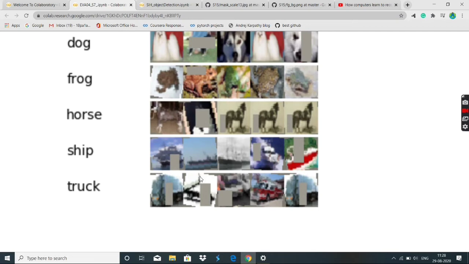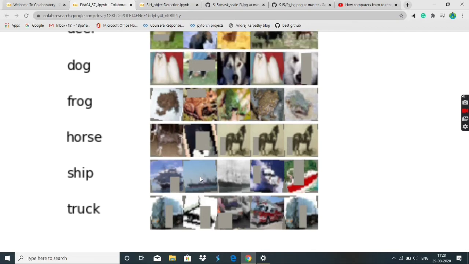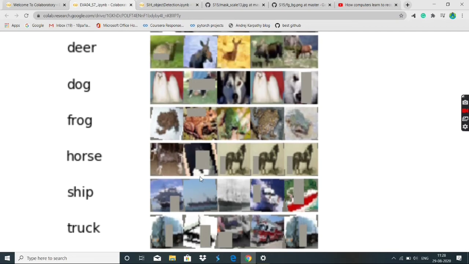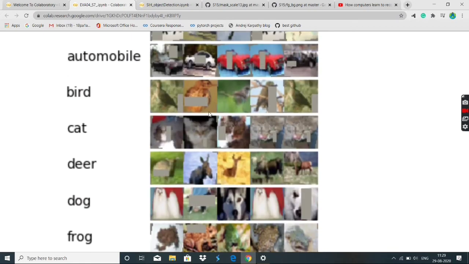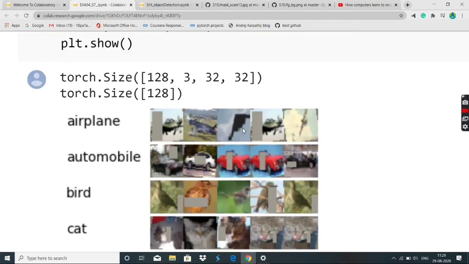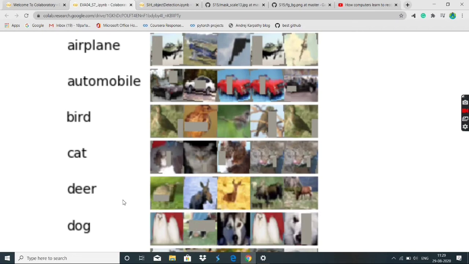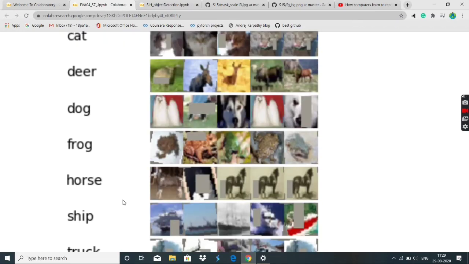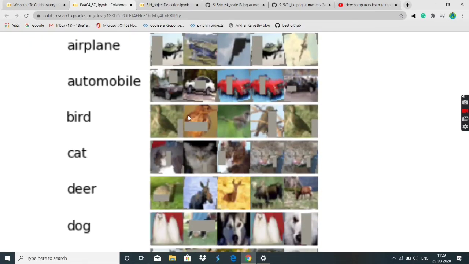And there are some mislabeled ones, it is not 100% accurate. I think it's 98% accurate, the highest accuracy, I think so. And there are also pictures of different types of airplanes, automobiles, birds. These are all the 10 categories in the dataset. This is known as object recognition.